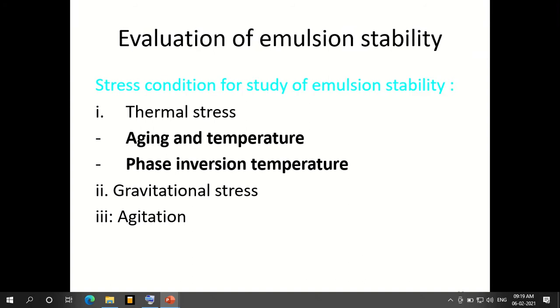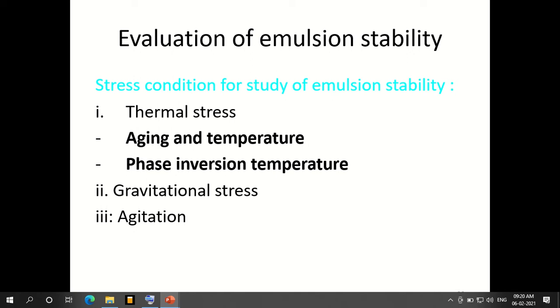Good morning, students. In the last class we discussed the evaluation of emulsion stability. There we studied what exactly the difficulty is in maintaining thermal stability, what the factors are, how emulsion stability may vary, and how we can make them stable by addressing all those considerations.